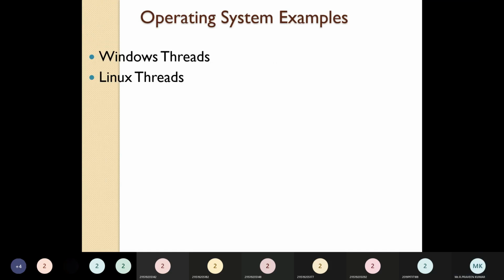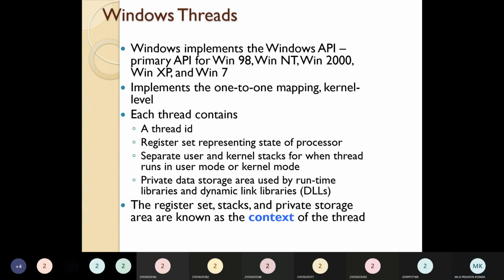Okay. Next we can finally end up with the operating system examples. In Windows, what kind of threads are we using? In Linux, what kind of real-time threads are we using? And how is it useful? Here in Windows threads, you can see Windows implements the Windows API, that is used in Windows 98, WinNT, and Windows 2000. So it implements a one-to-one mapping, kernel level. That's what we already told. Nowadays we are using the hybrid, right? Okay, so once again.